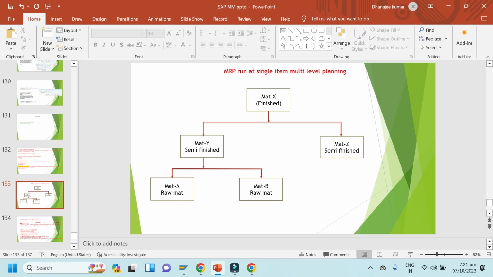Single item means this material X is the finished material, final material, and multi-level means these raw materials that are part of that material X. So material X is a combination of material Y and material A and material B. Got it? Any doubts? Okay, understood.